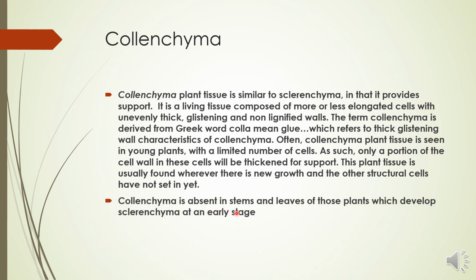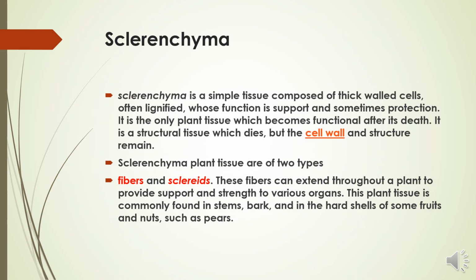Collenchyma is absent in stems and leaves of those plants which develop sclerenchyma at an early stage. If a plant develops the sclerenchyma tissue at an early stage, then collenchyma is absent in those cases. Sclerenchyma is a simple tissue composed of thick-walled cells, often lignified, whose function is support. Their walls are lignified, while the walls of the collenchyma are non-lignified.